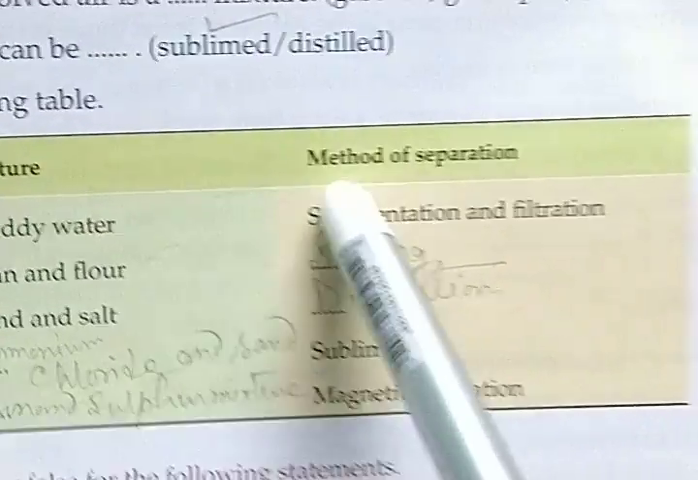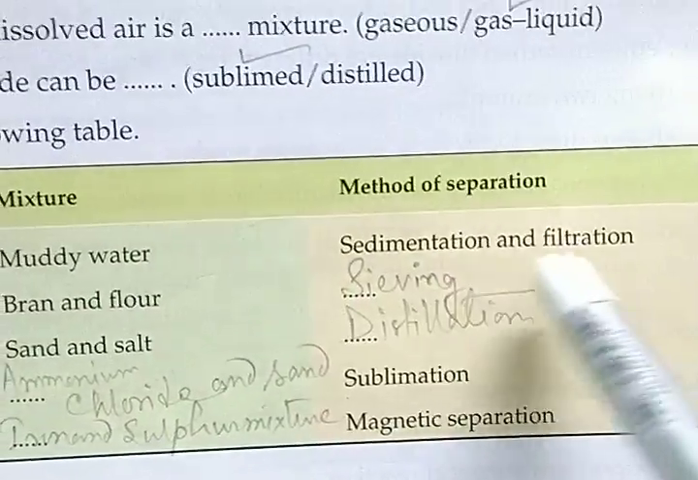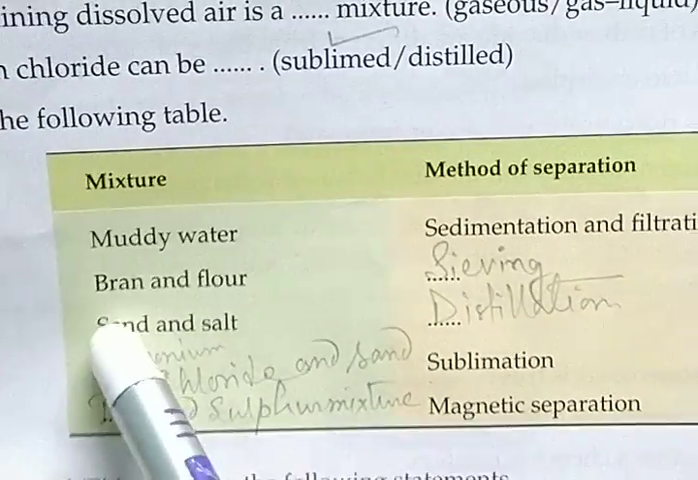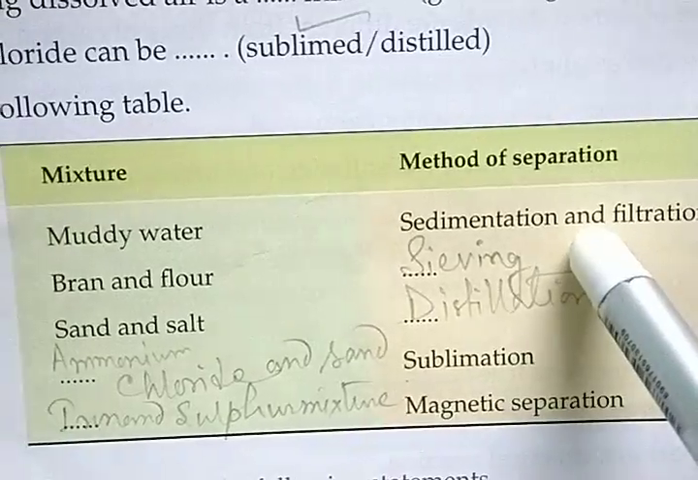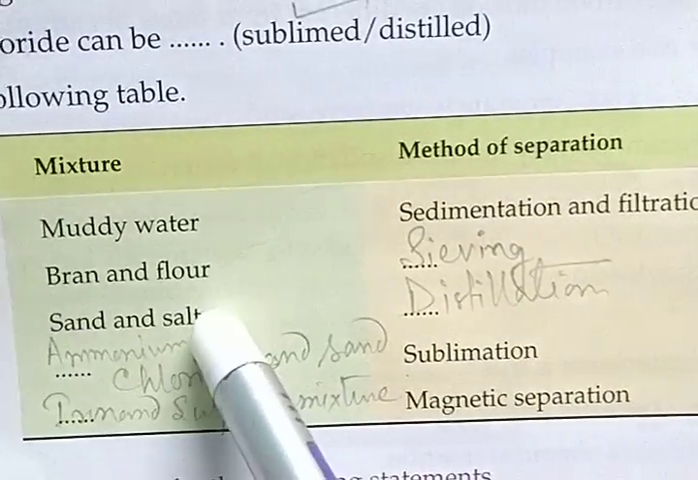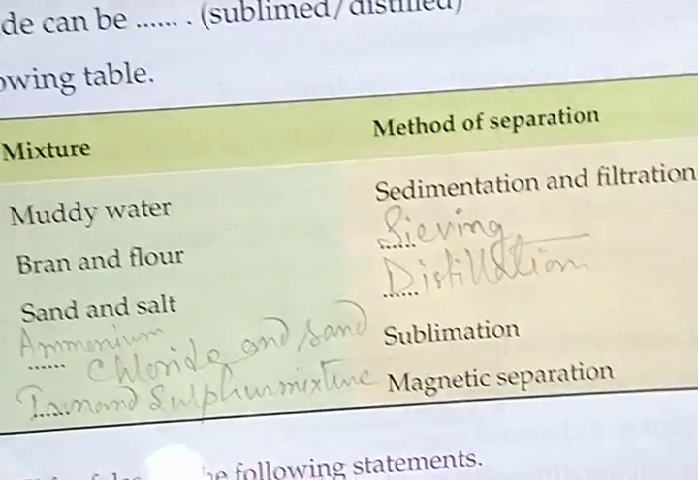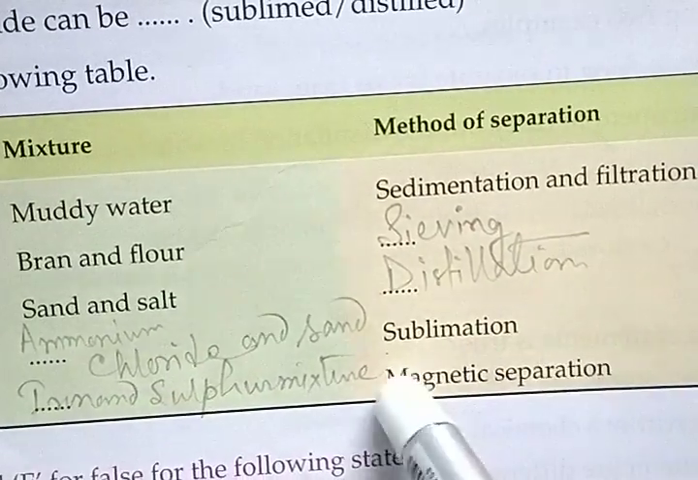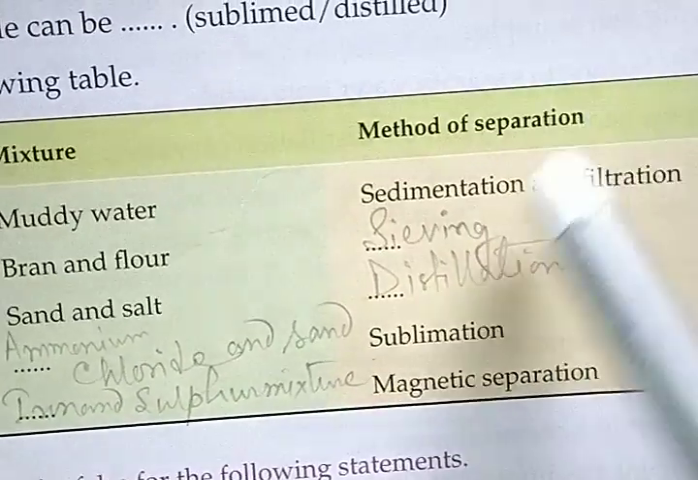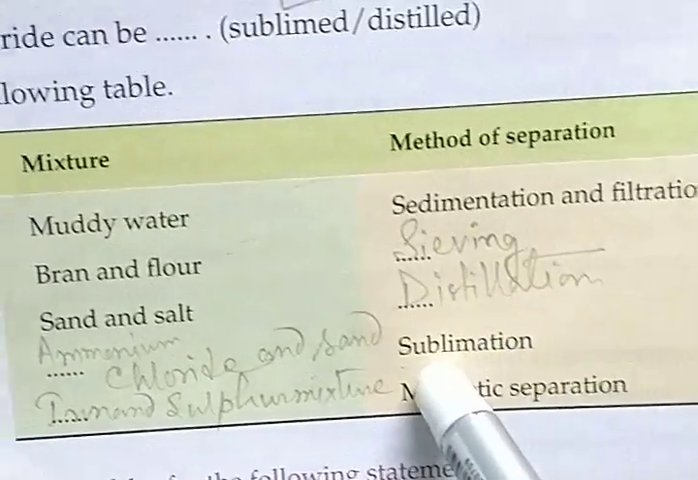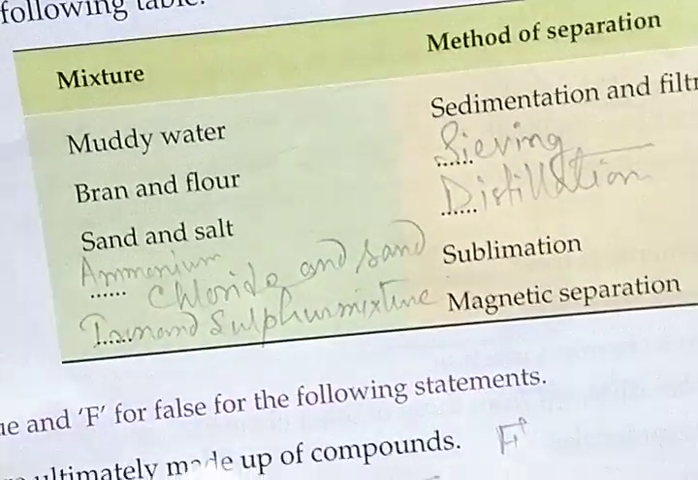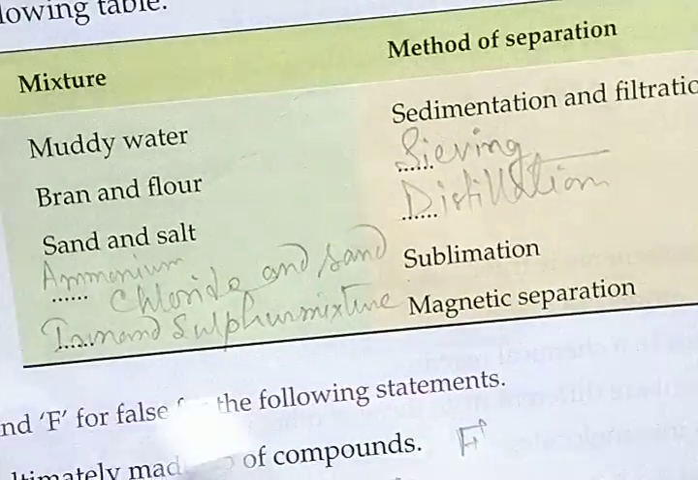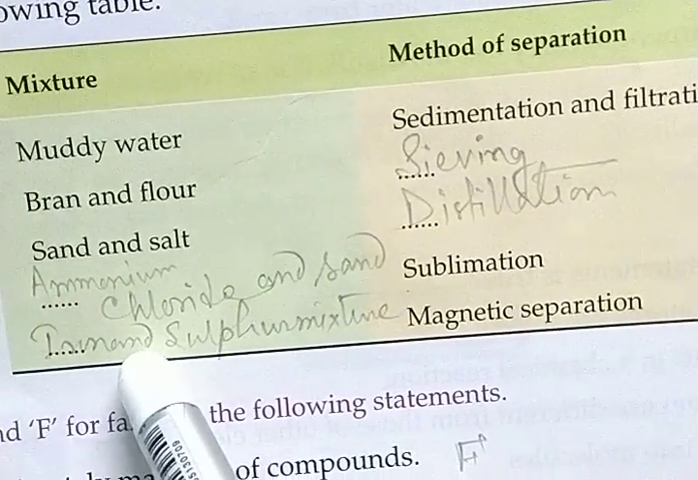Next, complete the following table. Muddy water, method of separation, sedimentation and filtration. Bran and flour, the process name is sieving. Sand and salt, distillation. The method of separation, that is sublimation. In that case, we can easily separate out ammonium chloride and sand. And with magnetic separation, we can separate out the iron filings from a sulfur mixture.